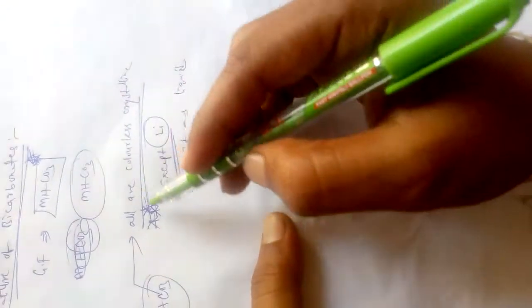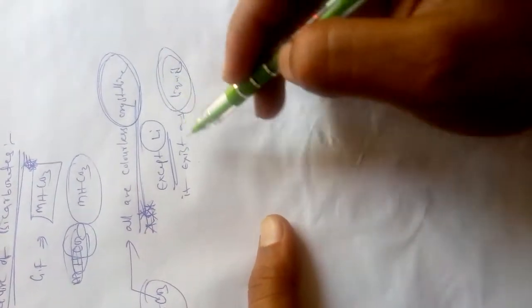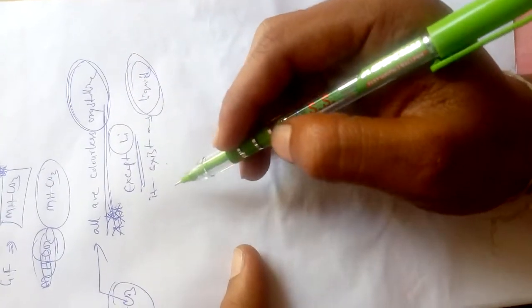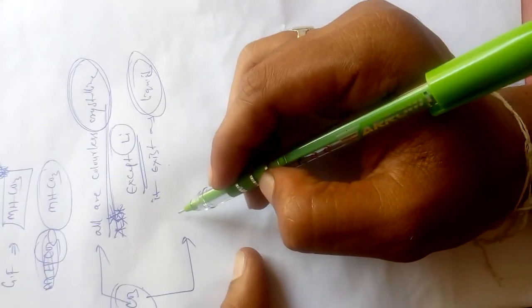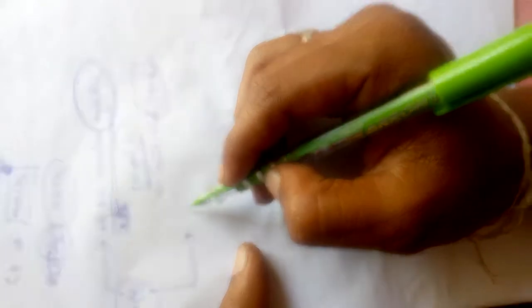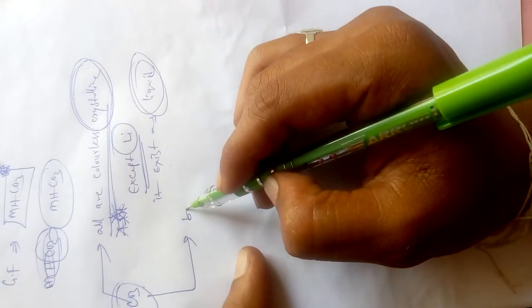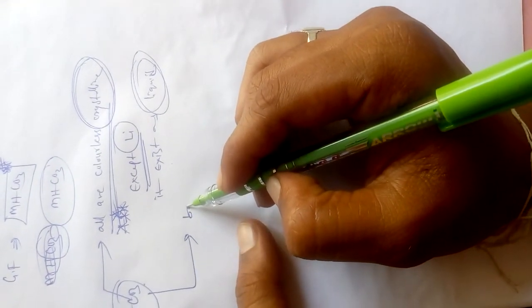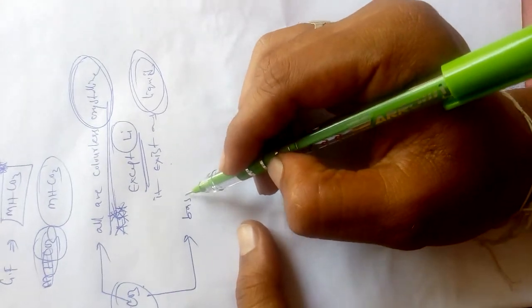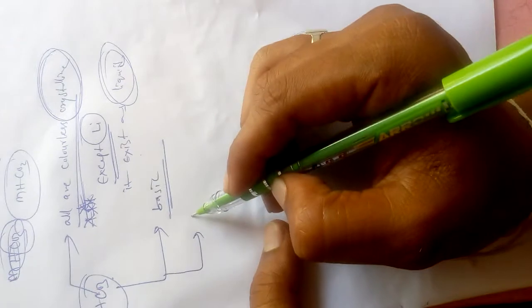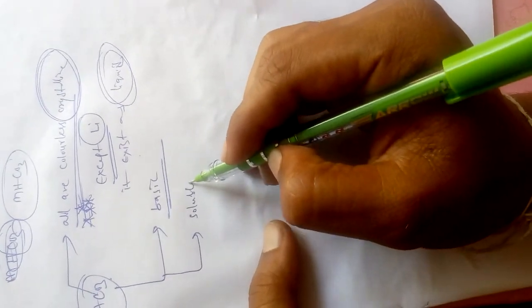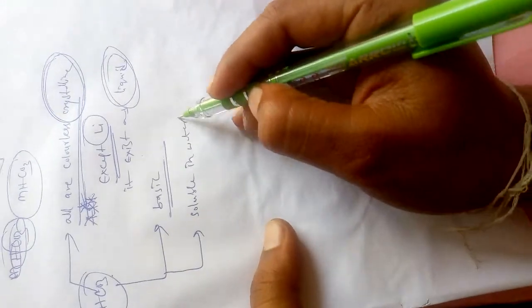So all are colorless crystalline, but lithium exists as a liquid. This is the exception case. These bicarbonates are basic in nature, and they are readily soluble in water also.